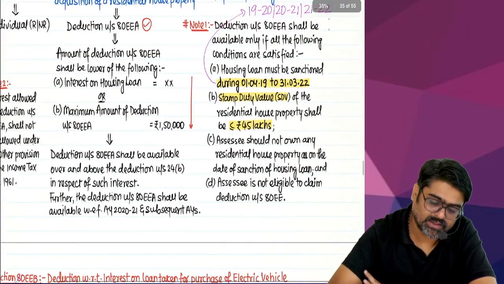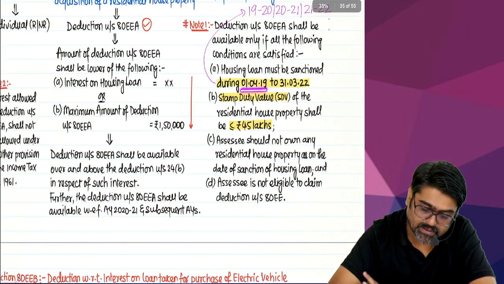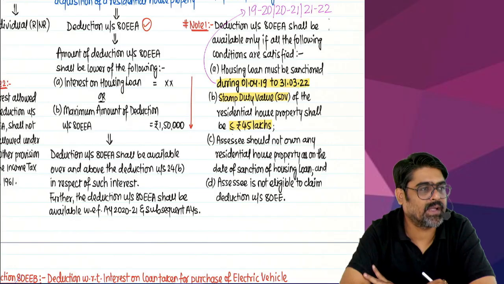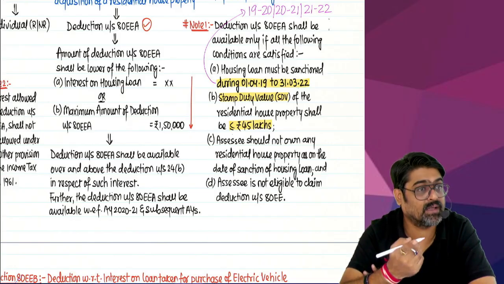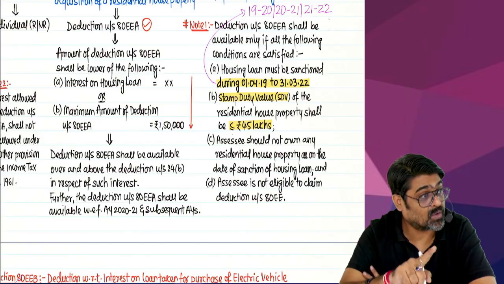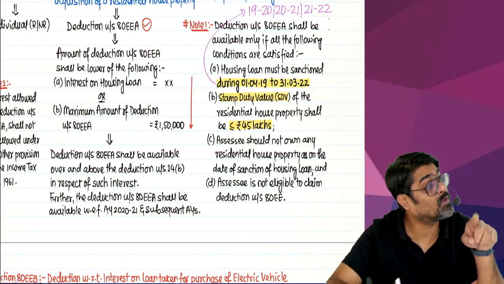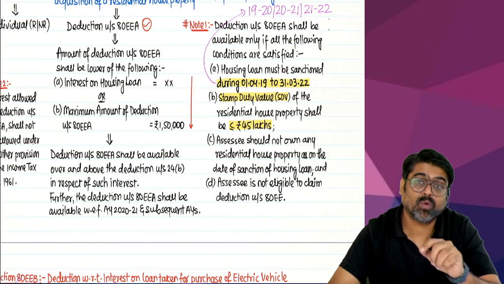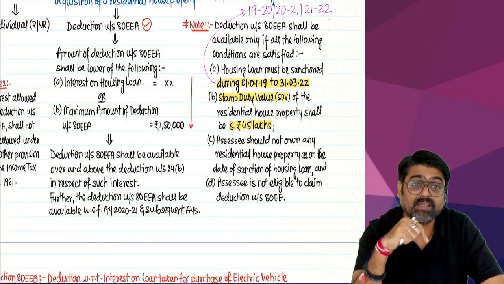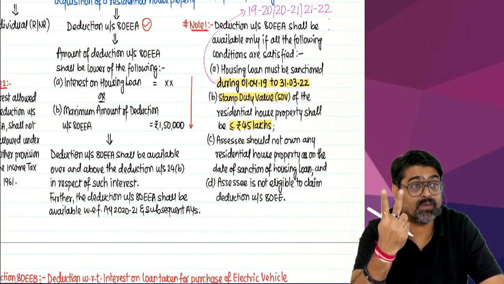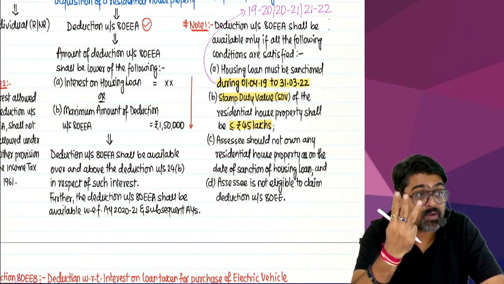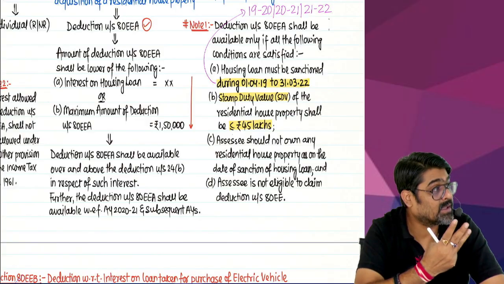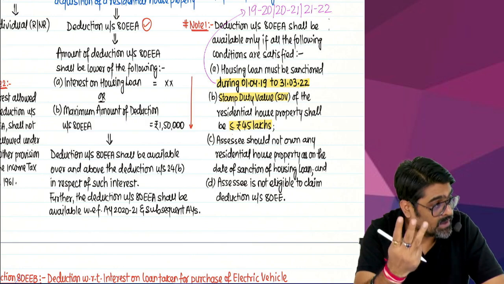Loan must be sanctioned during 1st April 19 to 31st March 22. Now this is not a loan which you have taken in 16-17. If the loan was taken in 16-17, then on that loan whatever extra interest will come, that you will claim under 80EE, subject to maximum 50,000. But if the loan is taken in 19-20, sanctioned in 19-20 or 20-21 or 21-22, so you have taken loan in any of these 3 years. The loan was sanctioned during any of these 3 years.